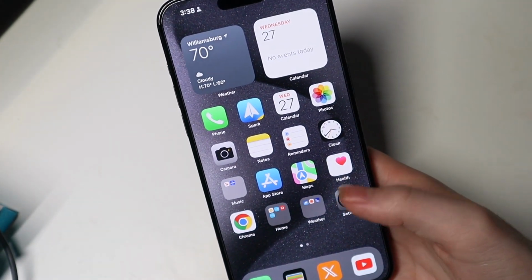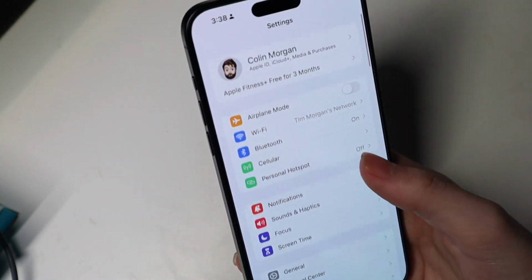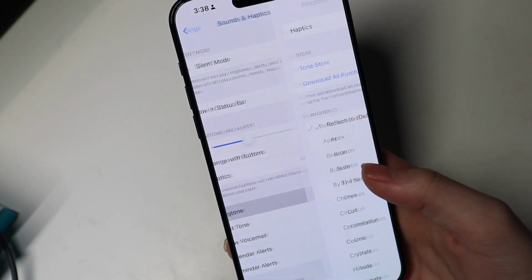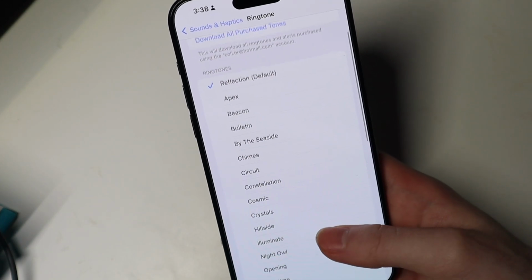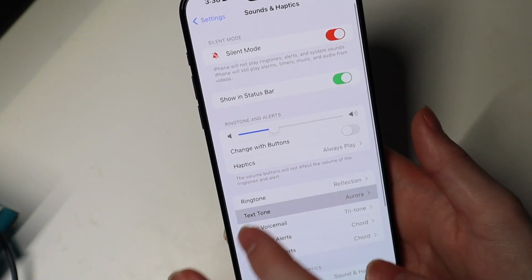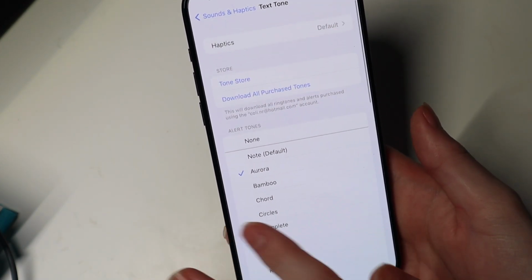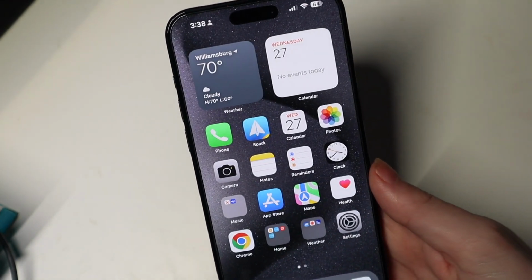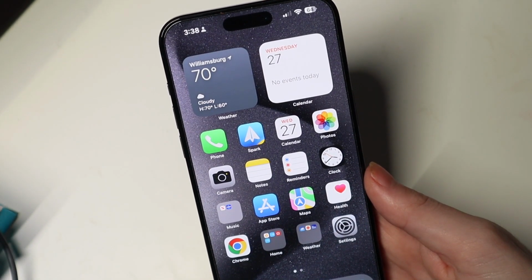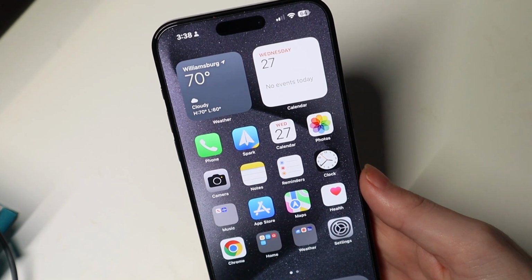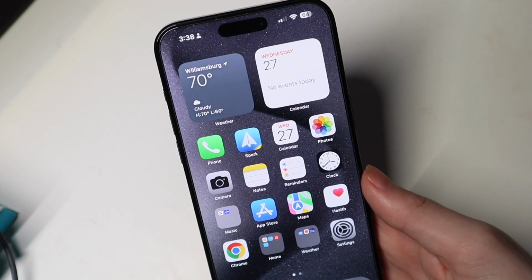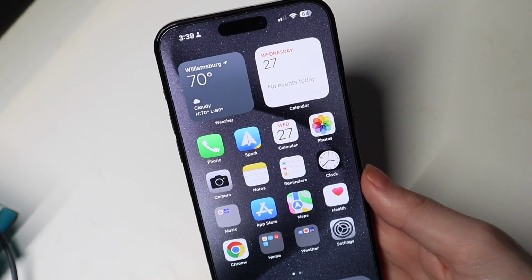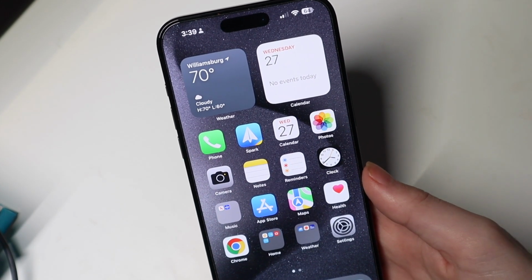Not really a big issue, but all the new ringtones that they released that everybody liked in iOS 17 are not here for some reason. So I'm not too sure. All the ringtones, all the text tones, all those new sounds that they released that everybody was really liking in 17 are no longer here for some reason. So not too sure what's going on there, why they would pull all those out in 17.1, if it's a bug, and for whatever reason they're not in the update. But yep, as of 17.1 Beta 1, they're not there.